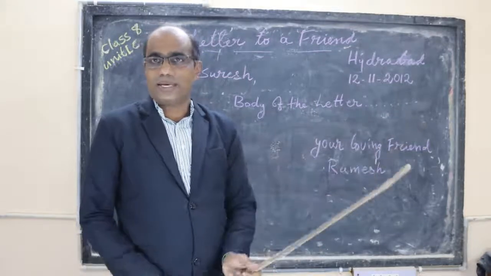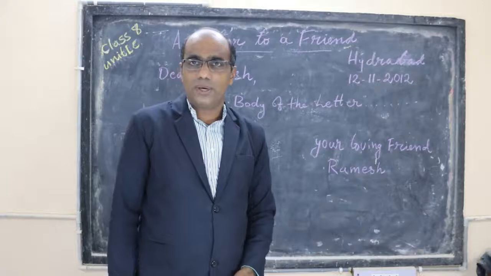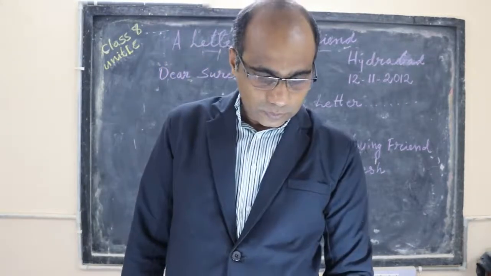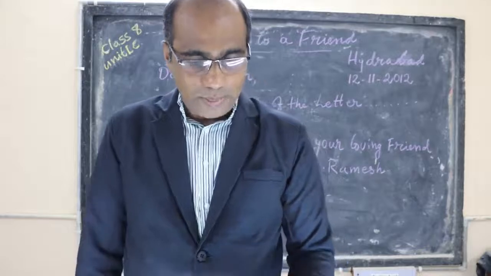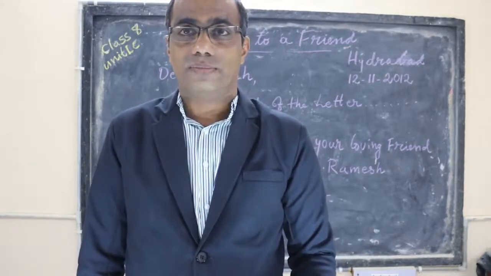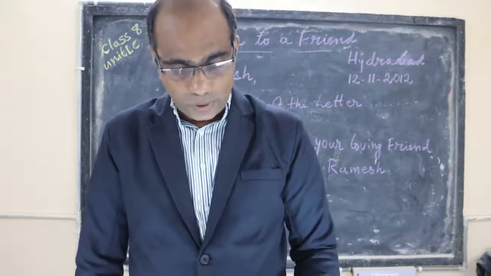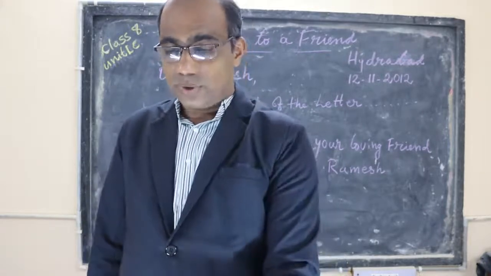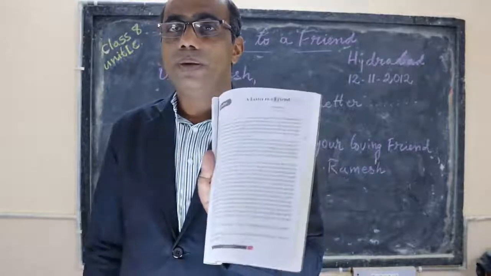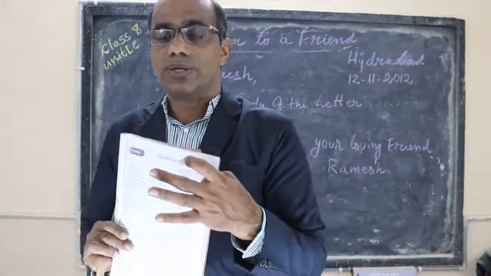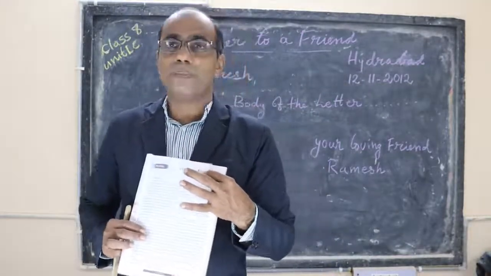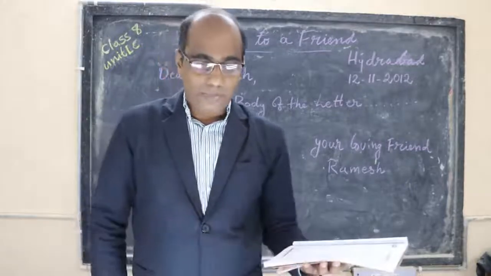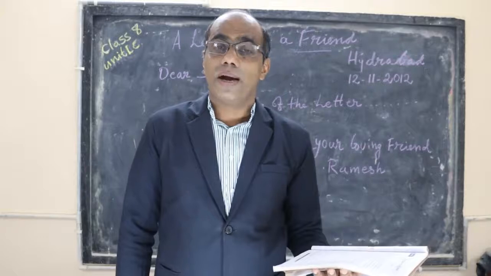Okay, is it clear to you? Clear now? So now we are just going to see the content of this letter. Ramesh and Suresh are friends. Now from the letter we understand that Ramesh lives in Hyderabad. It is very clear from the page, because he is writing from there. Who is living in Hyderabad? Ramesh is living in Hyderabad.